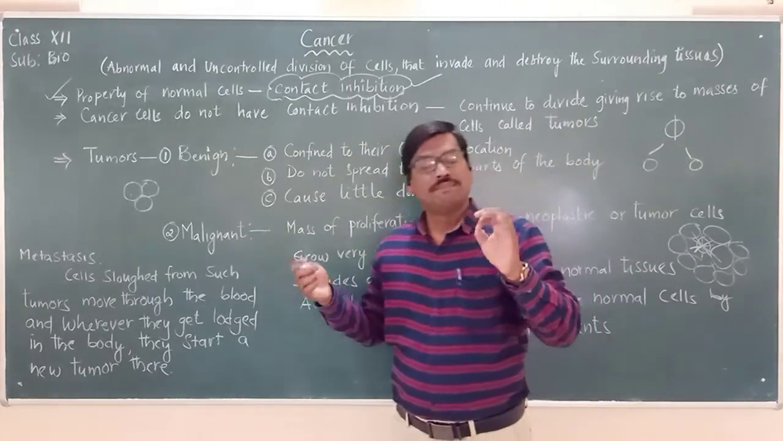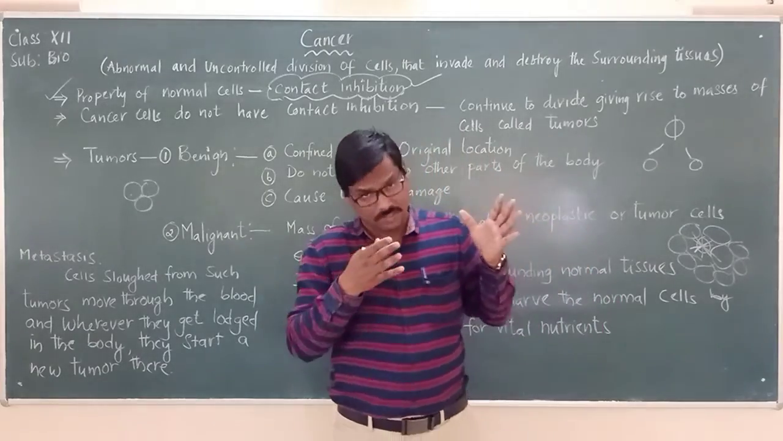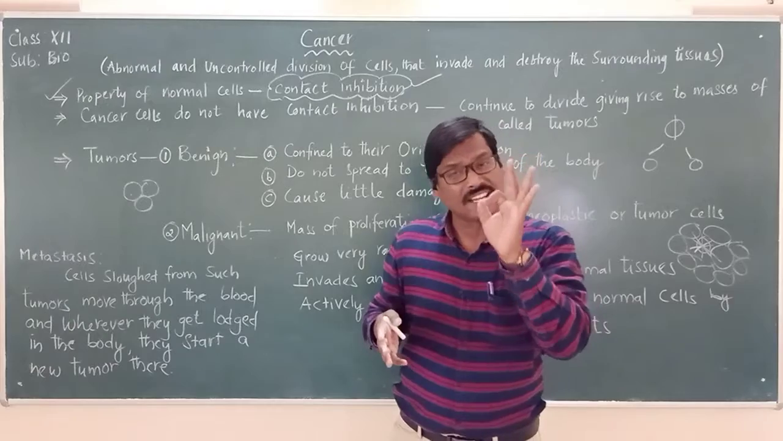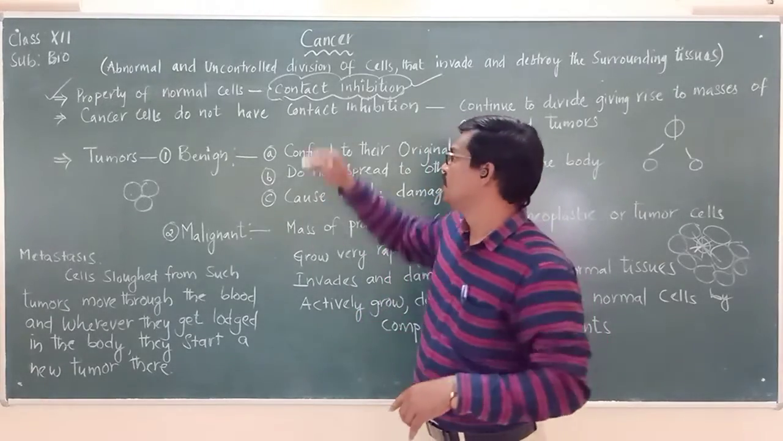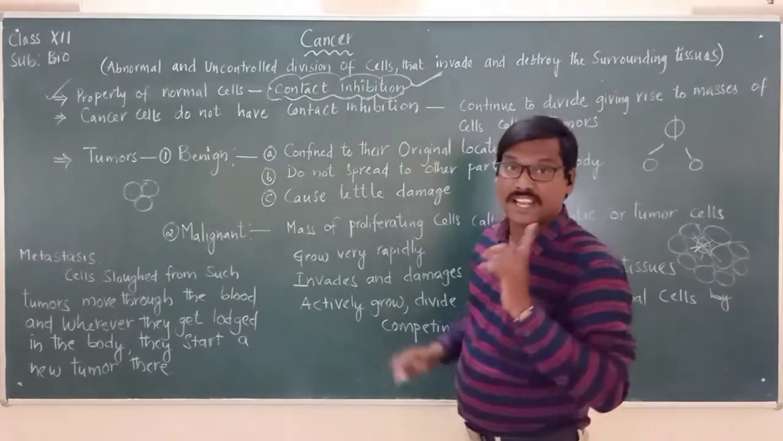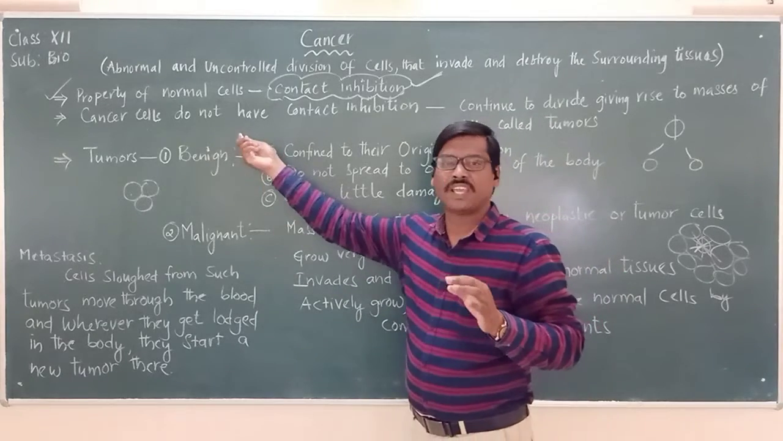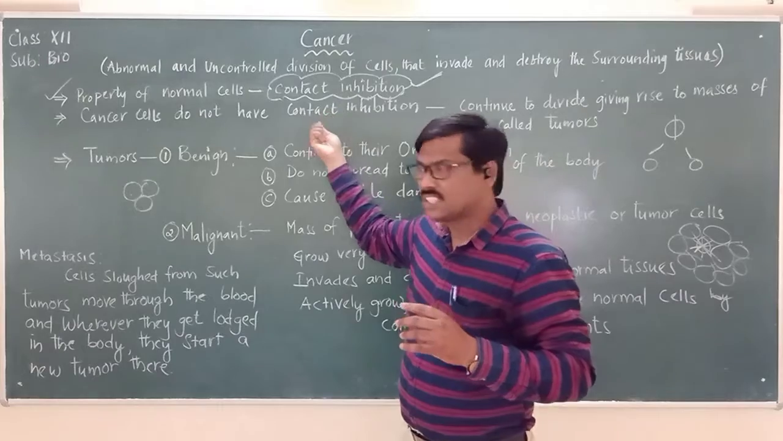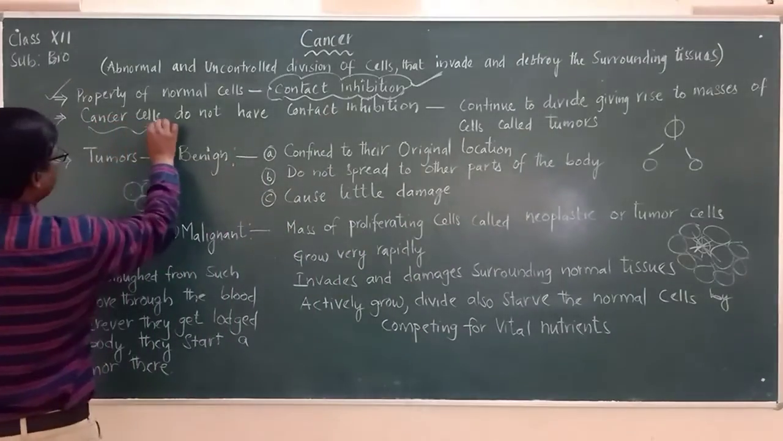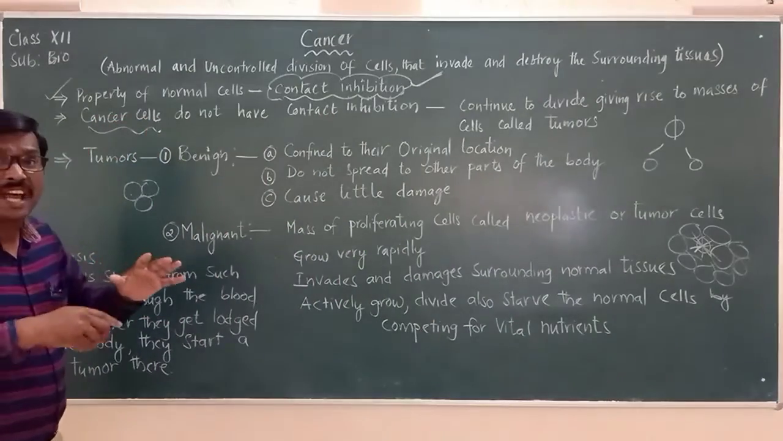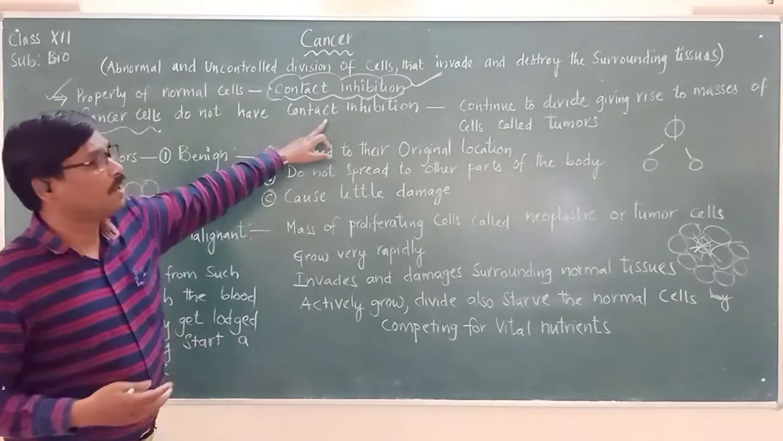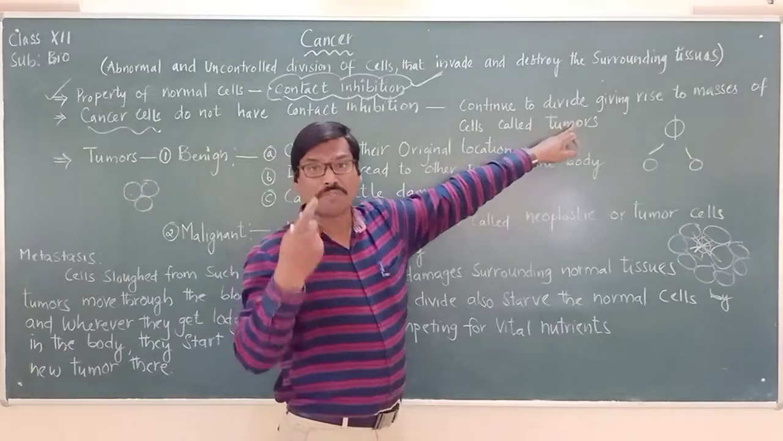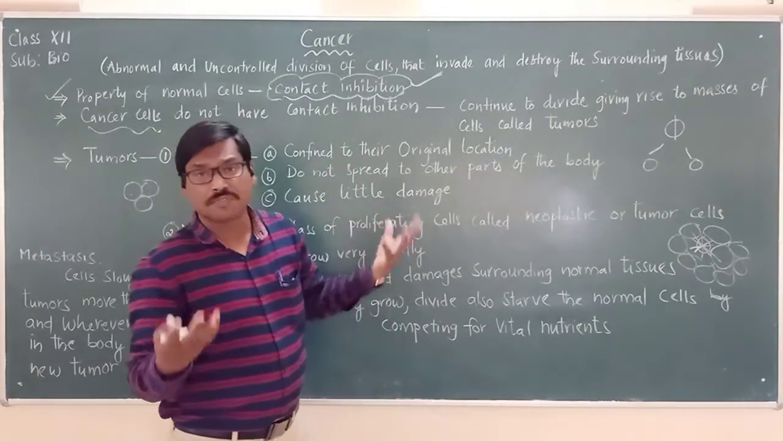So here every cell in our body is dividing and maintaining the same number of cells or exact number of cells in our body because of the property called as what? Contact inhibition. But in some cases they lose the property of contact inhibition, and such cells are called as what now? Cancer cells. So cancer cells which are multiplying rapidly do not have what? Contact inhibition. That's why they continue to divide, giving rise to masses of cells.